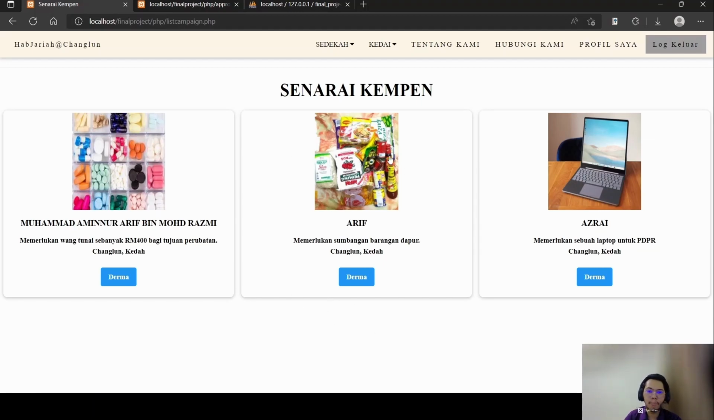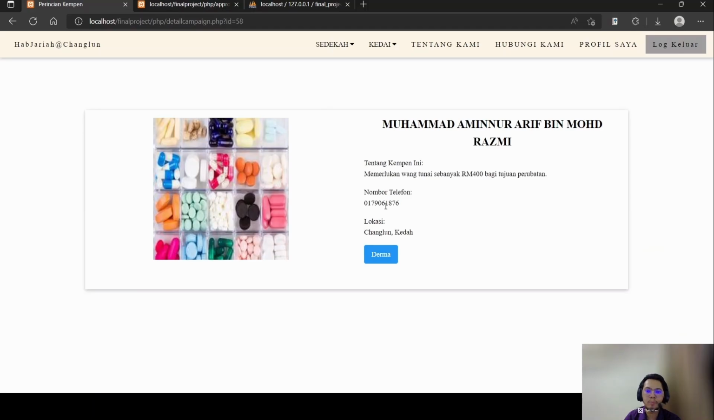This page is the list of campaigns available for HabJariah Changlun. Here is the latest campaign that we just approved. We can see the details. If the donor or anyone wants to make a donation, they can choose any of the campaigns and click on it. It will display a detail page.